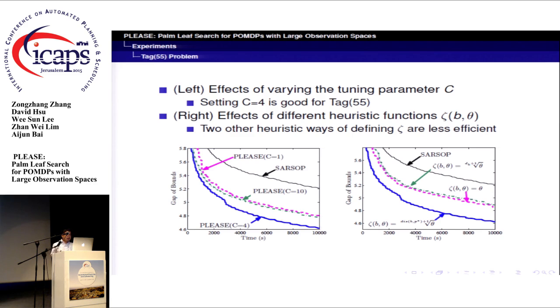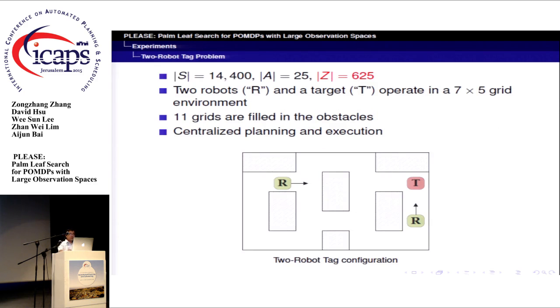It implies that it becomes more difficult to select promising beliefs for very deep levels of the search tree as theta decreases. The right figure shows the empirical results of two other heuristic ways of defining zeta. They are less efficient in terms of the evolution of the gaps between bounds at the initial belief.